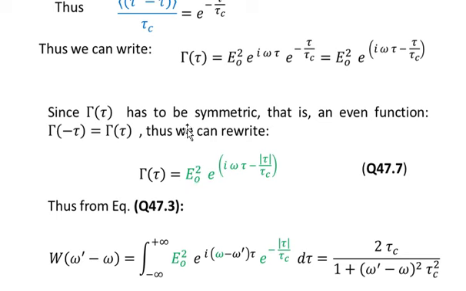Since gamma of tau has to be symmetric, that is an even function, obeying the definition that gamma of minus tau is equal to gamma of tau, we can rewrite this as gamma of tau is equal to E naught square e to the power iota omega tau minus the modulus of tau over tau c. We have taken the modulus because both possibilities are there, as we have shown that it should be a symmetric function. That's why we have taken the absolute value of tau over there in equation number 7.